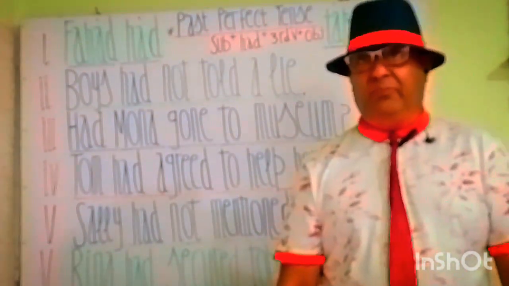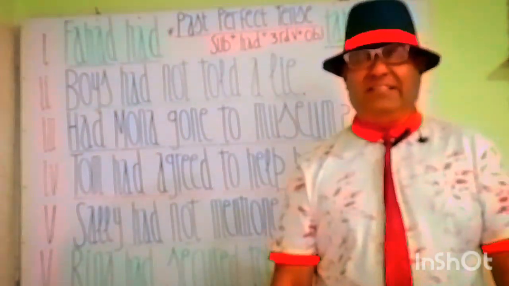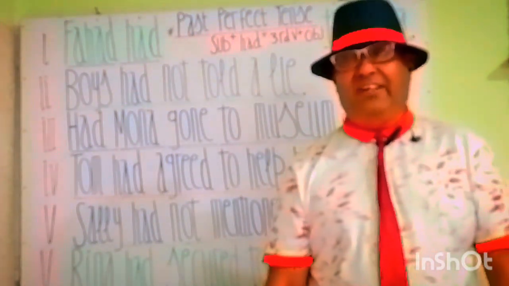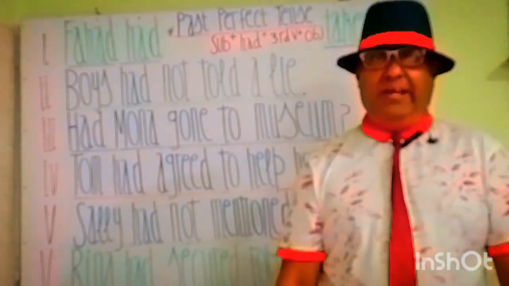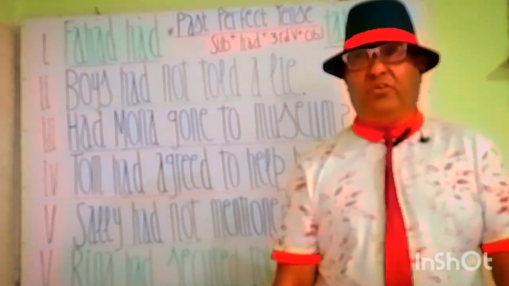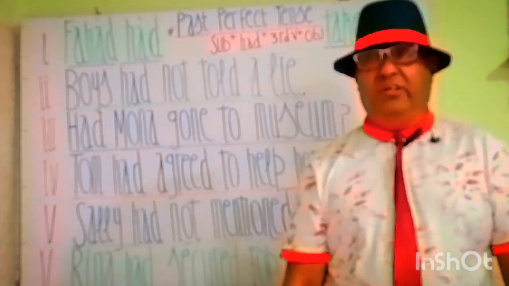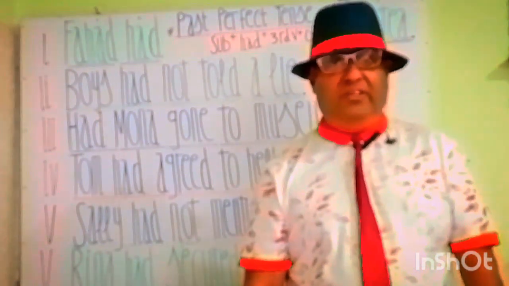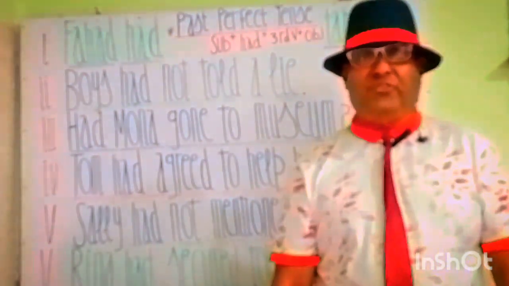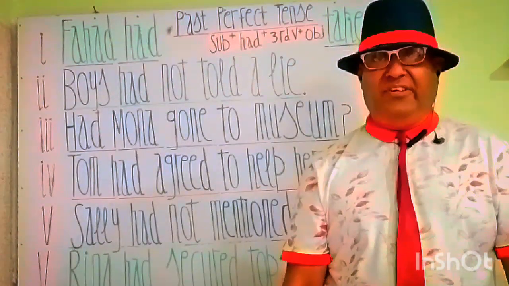So in this sentence: boys had not told. Told is the third form of tell. Boys had not told, and then we add the object, that is a lie. Boys had not told a lie. लड़के झूठ नहीं बोल चुके थे. This is the proper way to construct the past perfect tense negative sentences.